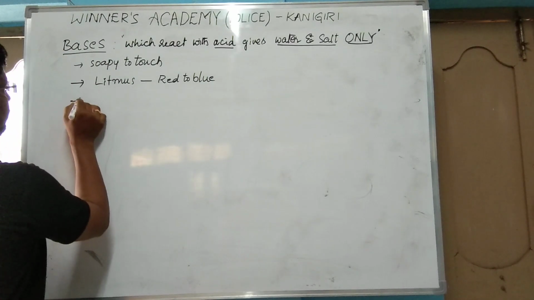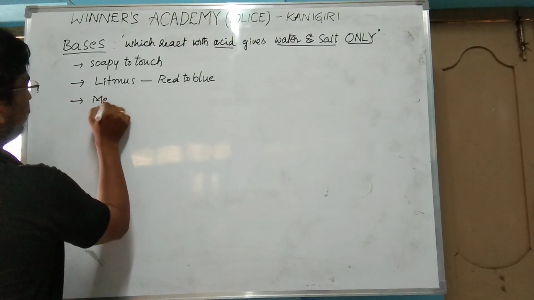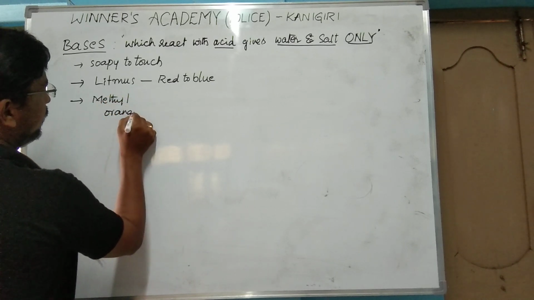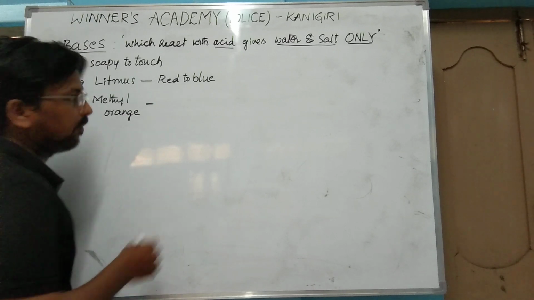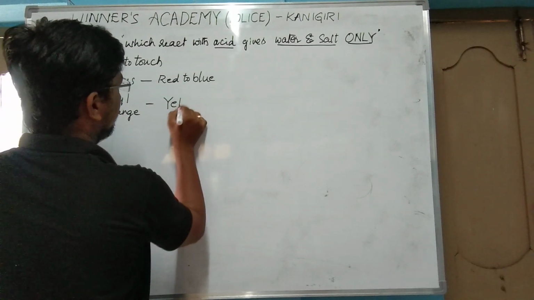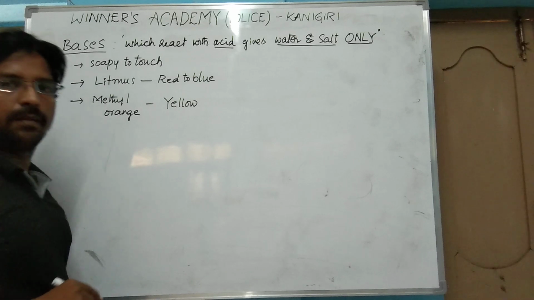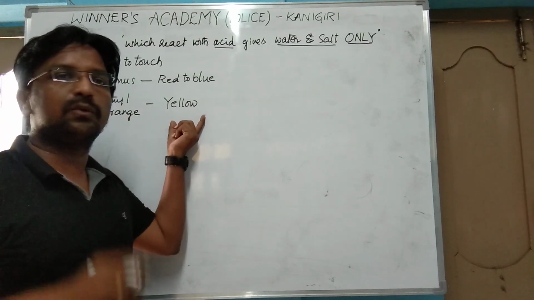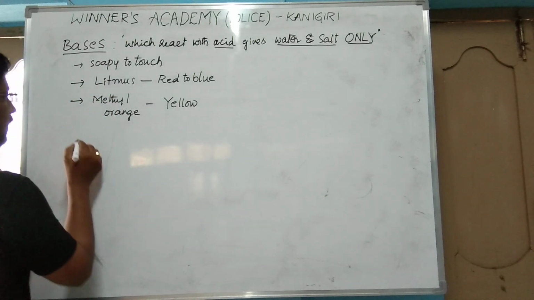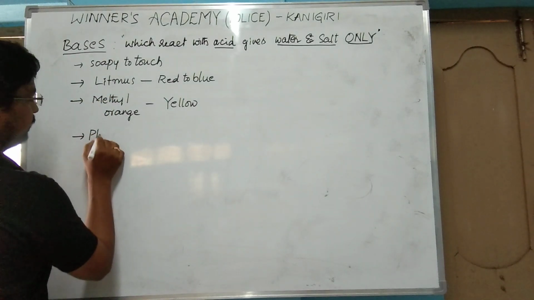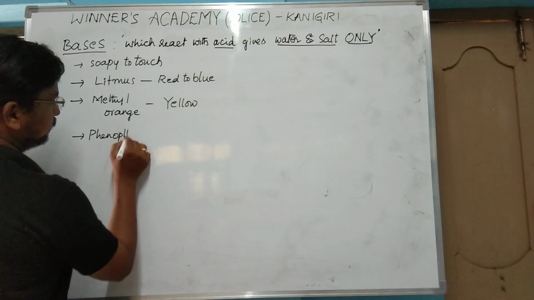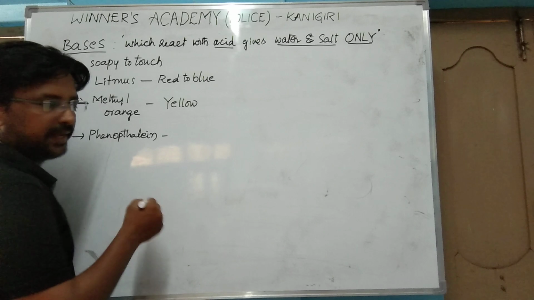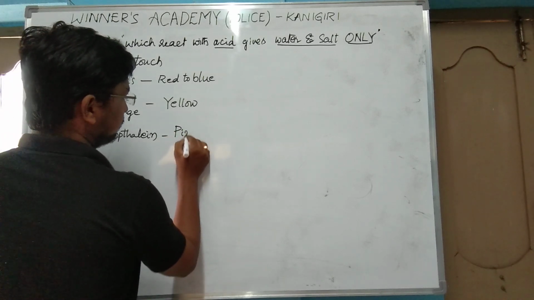And the third one is, when methyl orange indicator is added to the base, it gives yellow color. At the same time, when phenolphthalein indicator is added to the base, it gives pink color.